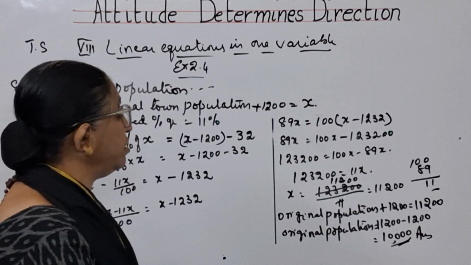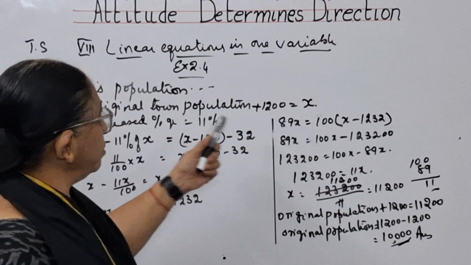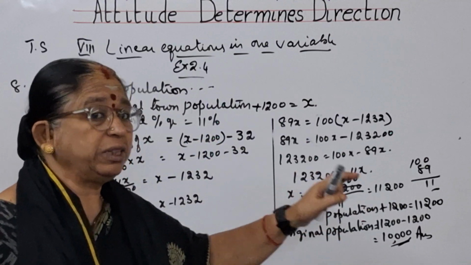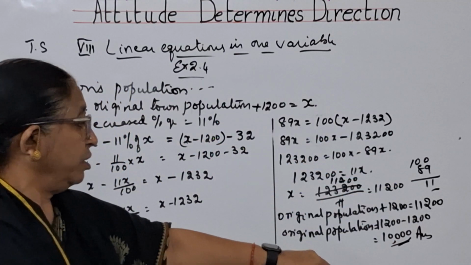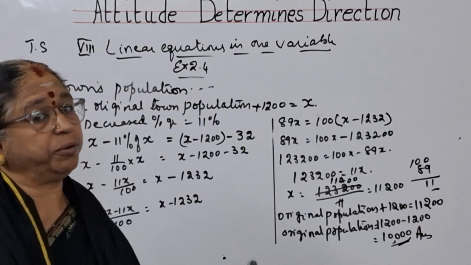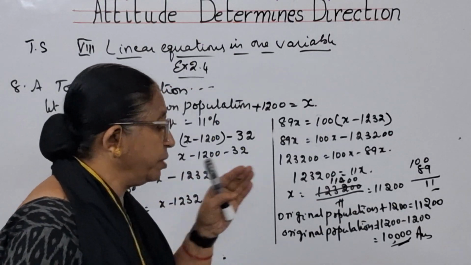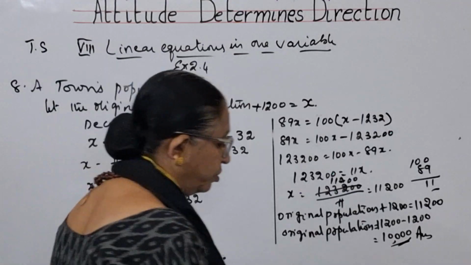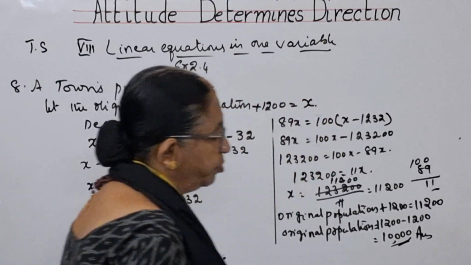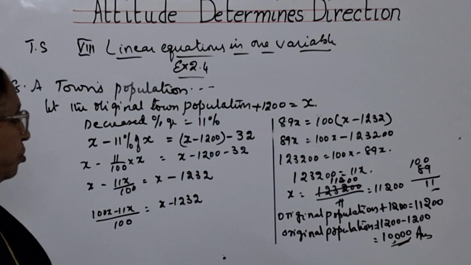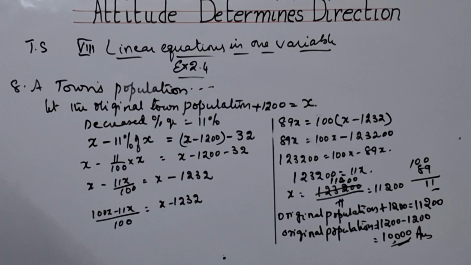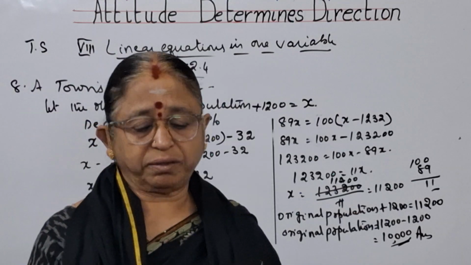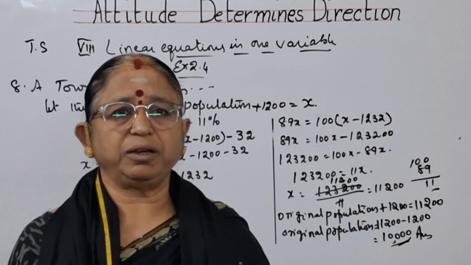But actually, what is this x value? X value is original population with the 1200 increase. So now what do I want? Original population. That means I have to subtract that 1200. If I subtract, I have got 10,000. That is the original population. Children, copy it. So I have completed today's topic. Next class, I will do the next one.